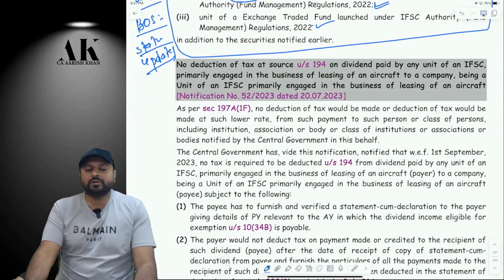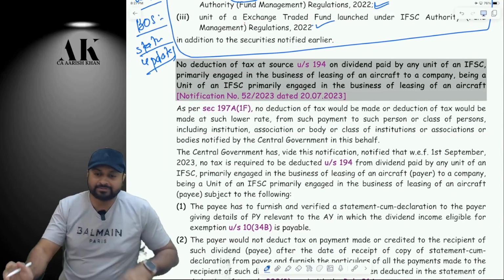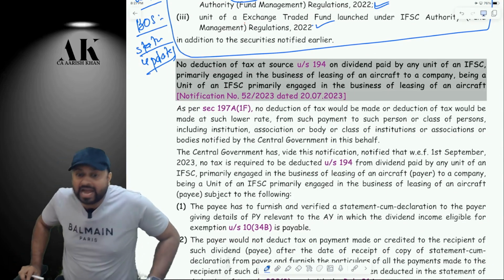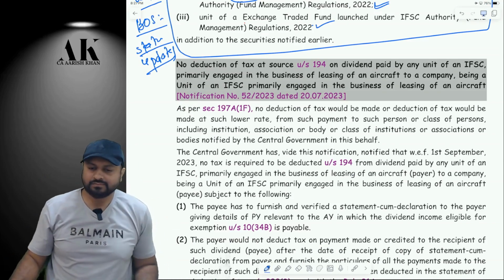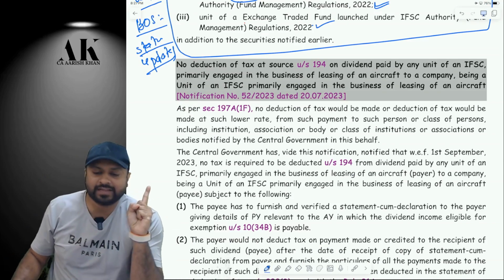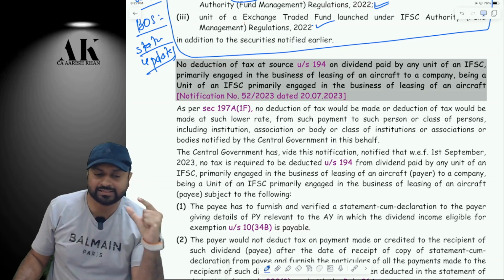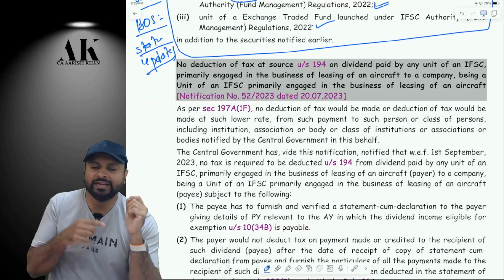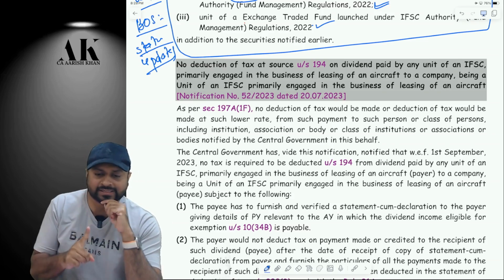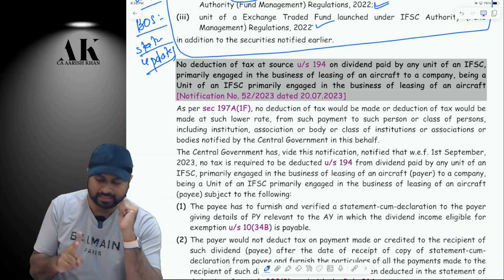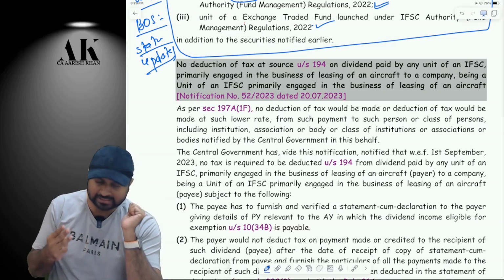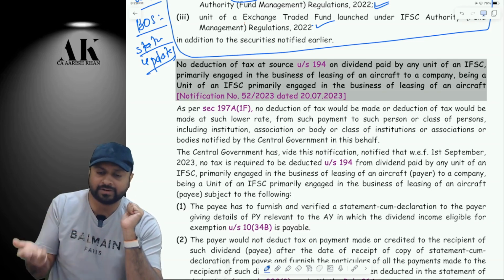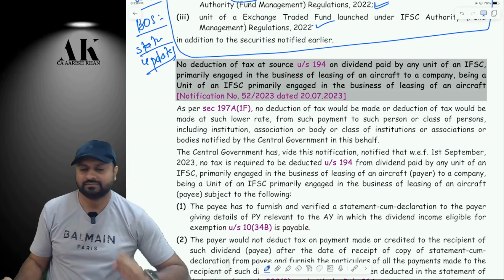If you have your textbook number 2 in front of you, open the chapter of taxation of dividend, last page. On the last page, in the last line, there is a green paragraph where it is written that if one company is in IFSC, another company is also in IFSC, and one company is engaged in the business of leasing of aircraft and another company is also engaged in the leasing of aircraft, check now please.